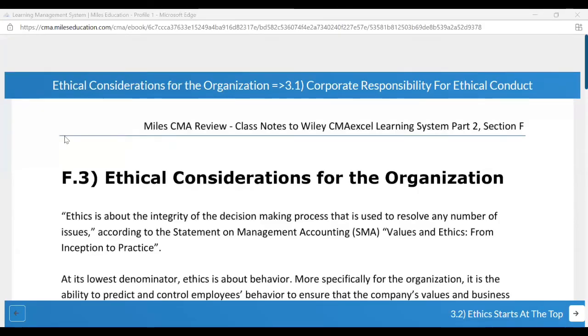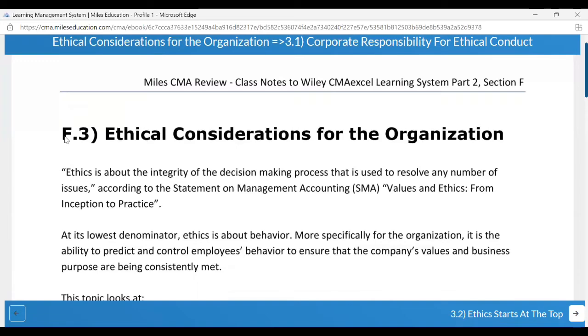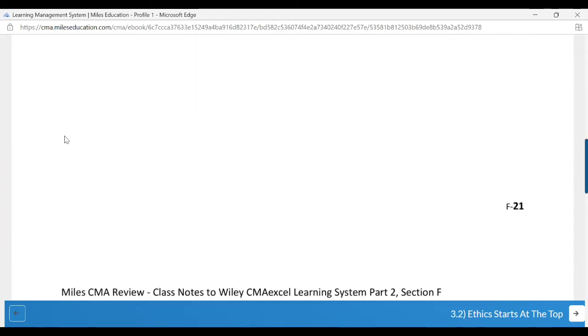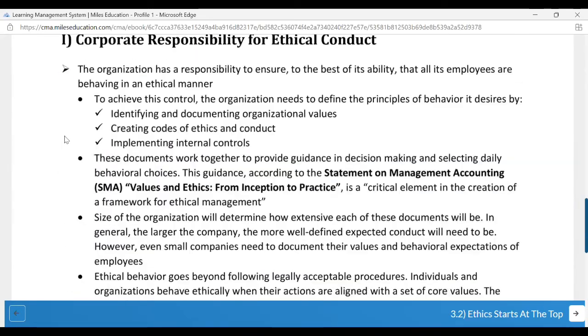Let me share my screen. Ethical considerations for the organization. Ethics is about the integrity of the decision-making process, which is used to resolve any number of issues. According to the Statement on Management Accounting, values and ethics form inception to practice. Important. Corporate responsibility for ethical conduct. Identifying and documenting organizational values.